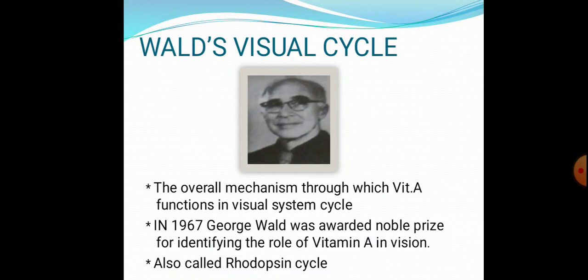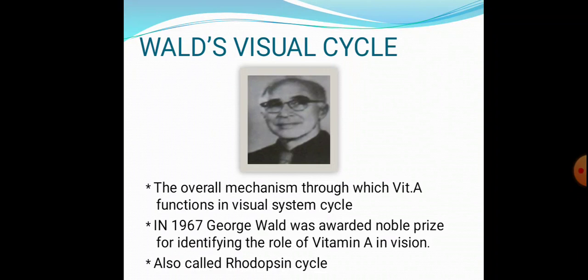Next, about the Wald's visual cycle. The Wald visual cycle is the overall mechanism through which vitamin A functions in the visual system. In 1967, George Wald was awarded the Nobel Prize for identifying the role of vitamin A in vision, and this cycle is also known as the rhodopsin cycle.